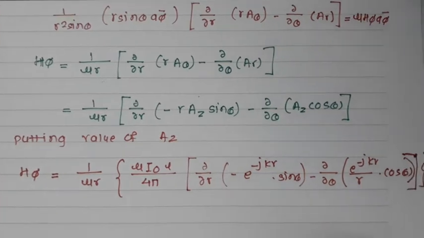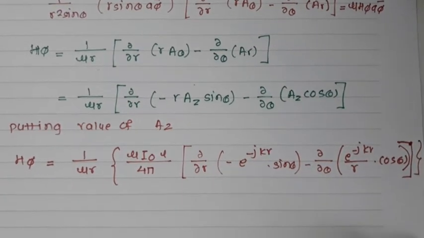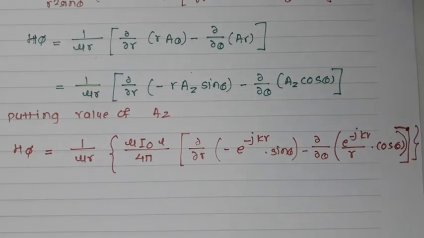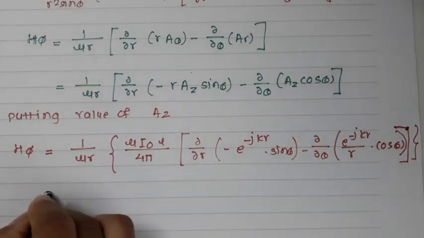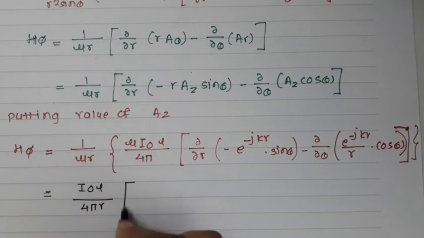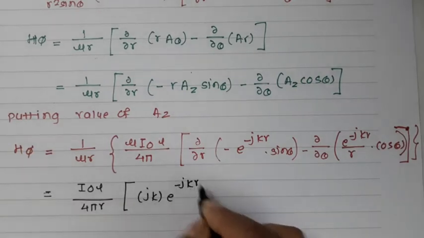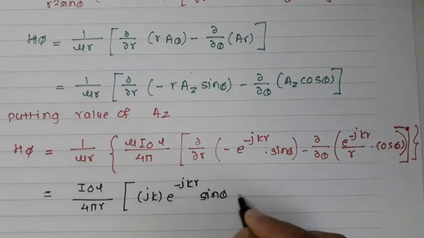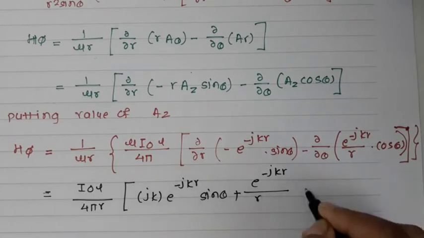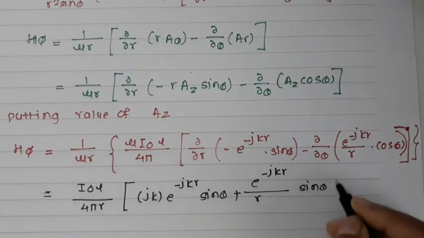Okay, so I have put in all the values over here for the H phi. Now if I solve it further, I'll get it equal to I0L divided by 4 pi r, jk e raised to minus jkr sine theta plus e raised to minus jkr divided by r sine theta.